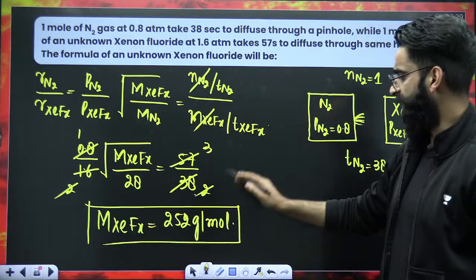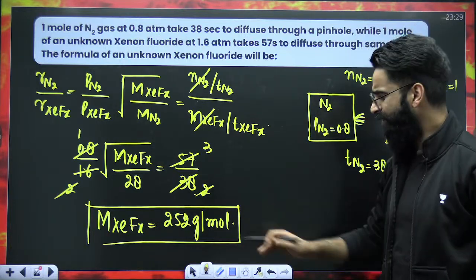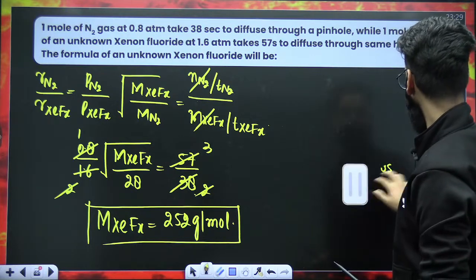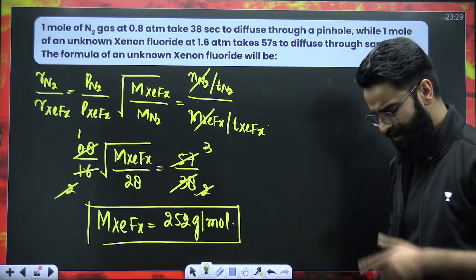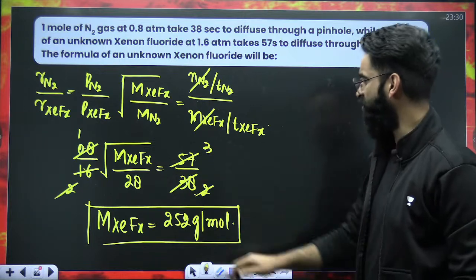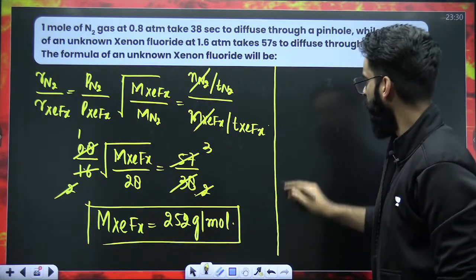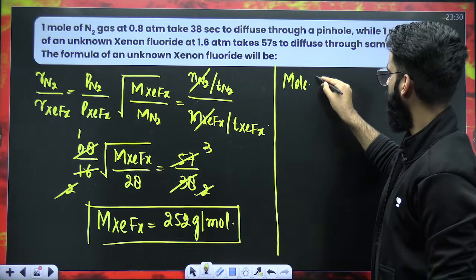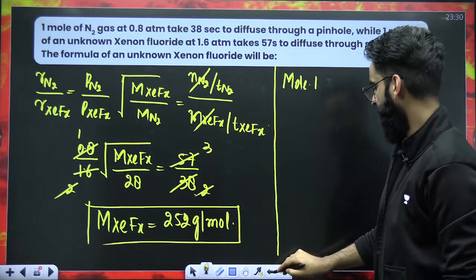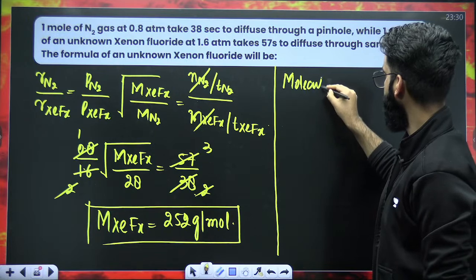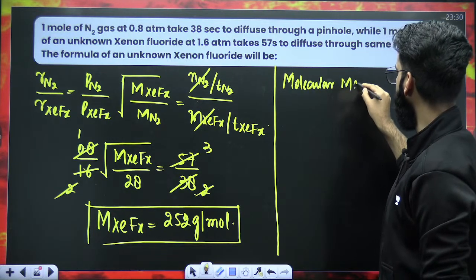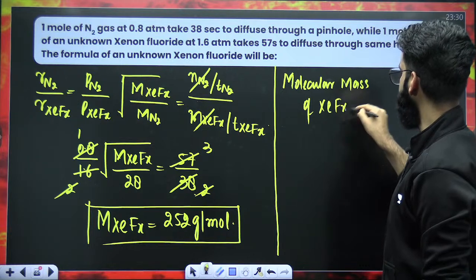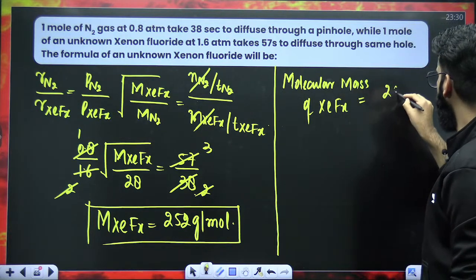You got the molar mass of XeFx, right? But was I supposed to calculate molar mass of XeFx? No. I am supposed to calculate the molecular formula of XeFx. My dear students, since you got the molar mass of XeFx, can you let me know what will be the molecular mass? What about the molecular mass of XeFx? Molecular mass of XeFx will be 252.